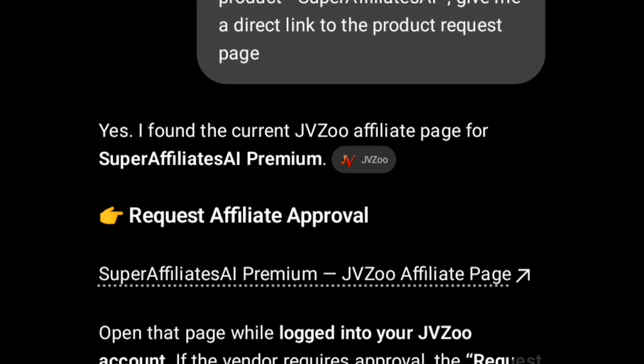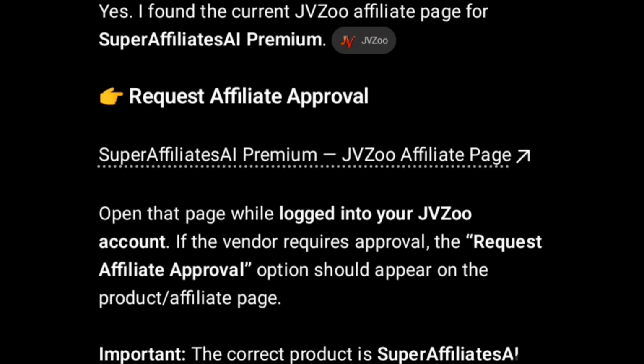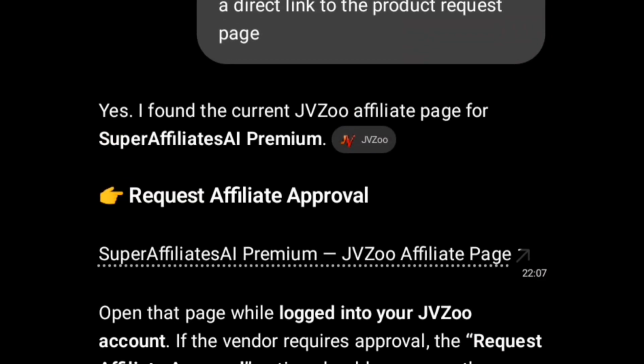Let's see what happens. Okay, can you see? ChatGPT has come up with the product request page. All I need is to tap on this link and it will take me to the request page, where I can submit my request for approval to the creator of this product, the vendor. So that is one way you can send your request, or you can go straight to the platform.